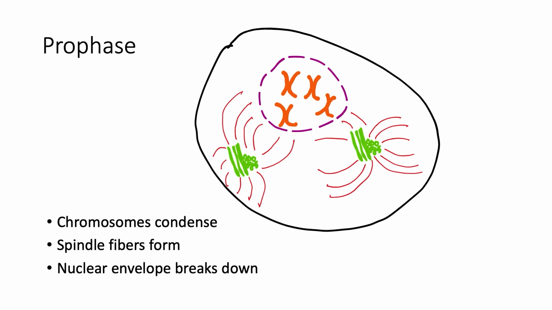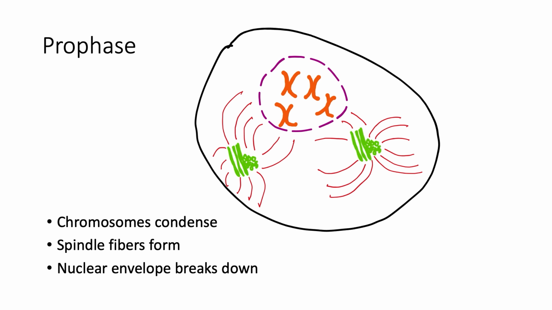Okay, so now let's take a look at the first step of mitosis, which is called prophase. The first thing that happens in prophase is that chromosomes condense. Basically, DNA exists in a less compact form than what I showed you a few slides ago during interphase, and then during M phase, it needs to condense into these discrete chromosomes, which are a lot easier for the cell to organize.